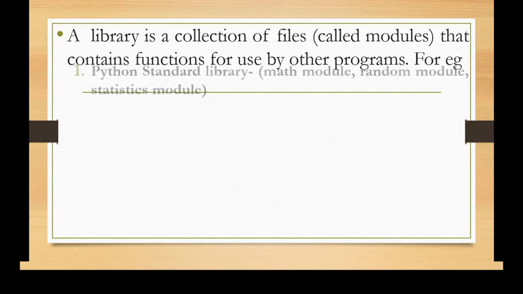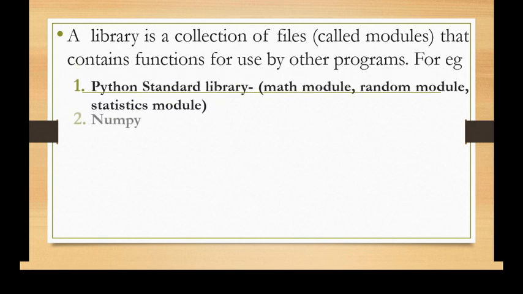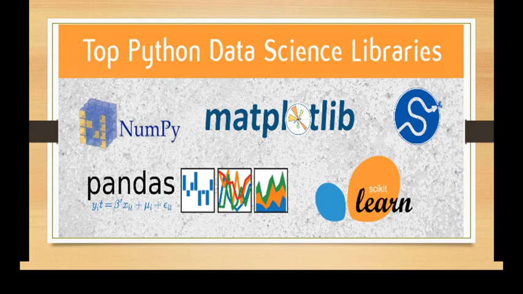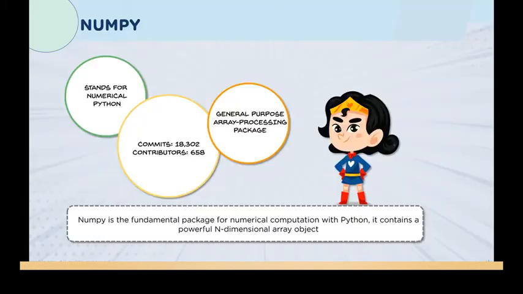For example, Python Standard Library, NumPy, Pandas, Matplotlib, and Tkinter. NumPy, Matplotlib, and Python Pandas are among the top data science libraries. Let's start with the discussion on NumPy. NumPy is a fundamental package for numerical computation in Python. It stands for Numeric Python, as its name suggests.